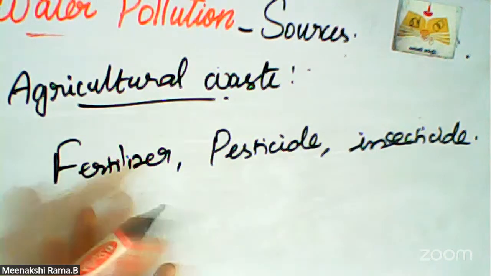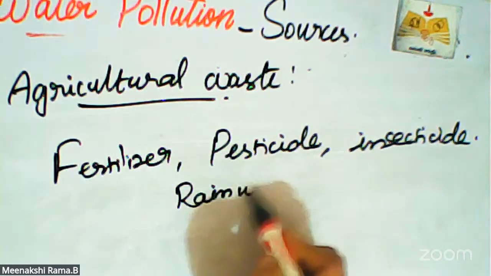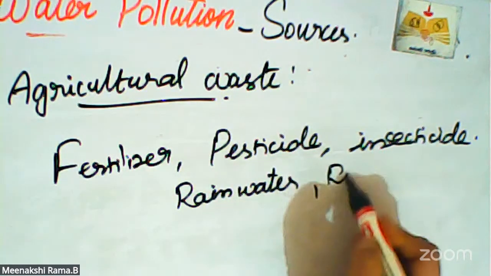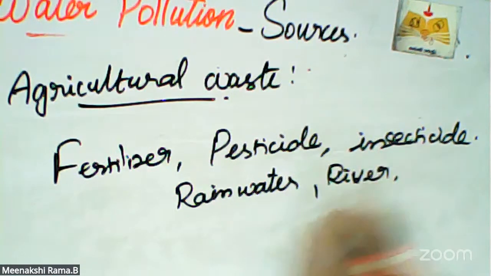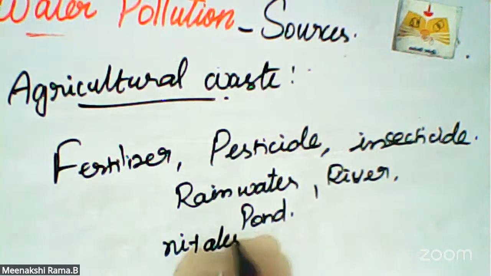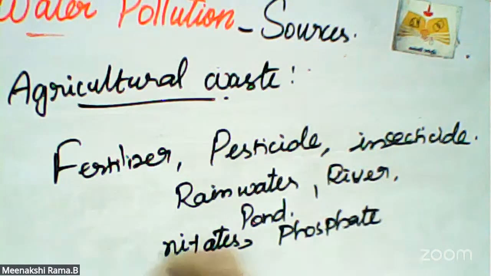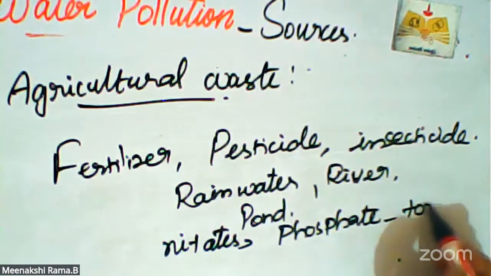So fertilizers, pesticides and insecticides used for agricultural purposes are dissolved in rainwater and then flow into river water, pond water and lake water. This causes excess nutrients. What are they? Nitrates and phosphates, the nitrogen and phosphorus chemicals. They are toxic chemicals.